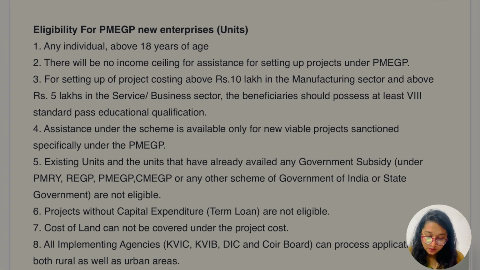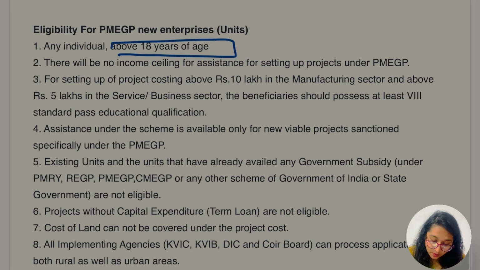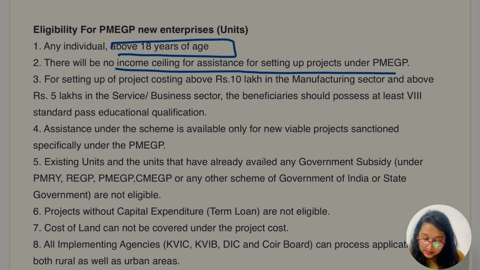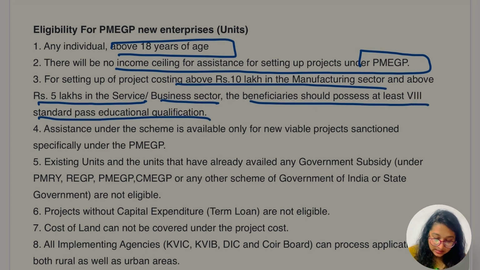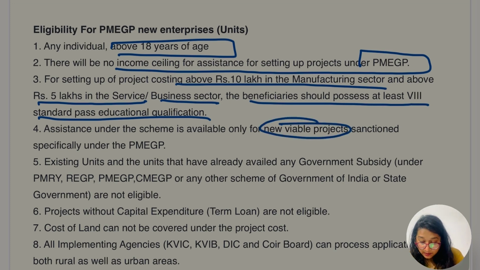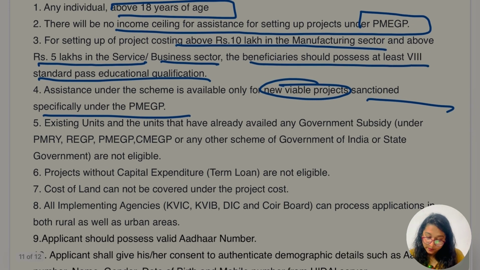Any individual above 18 years of age can apply for this scheme. There is no income ceiling for assistance for setting up a project under PMEGP. For setting up a project costing above 10 lakh in the manufacturing sector and above 5 lakh in the business sector, the beneficiary should possess at least an 8th standard pass education qualification. Assistance under the scheme is available only for new viable projects, not for old ones, sanctioned specifically under the PMEGP.